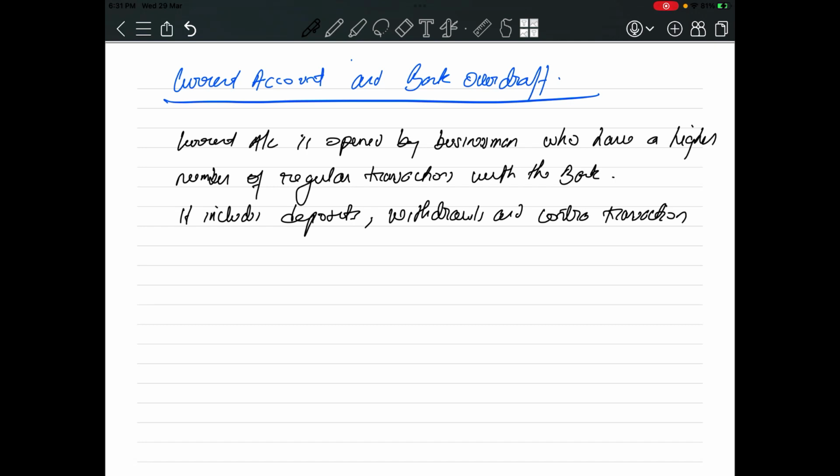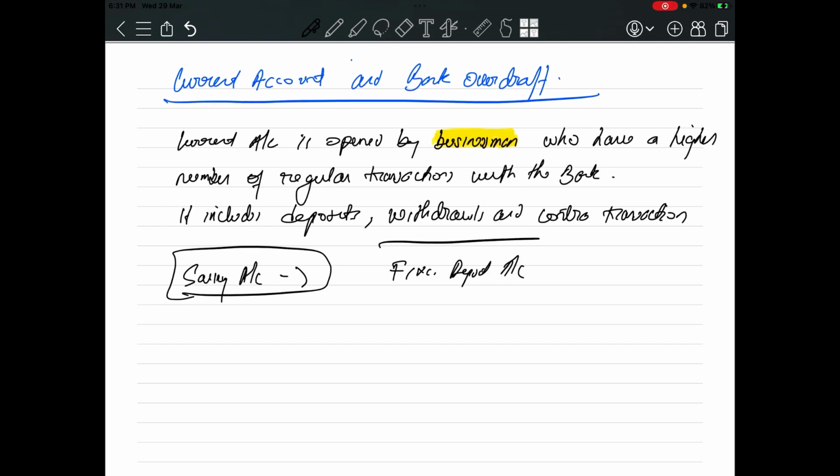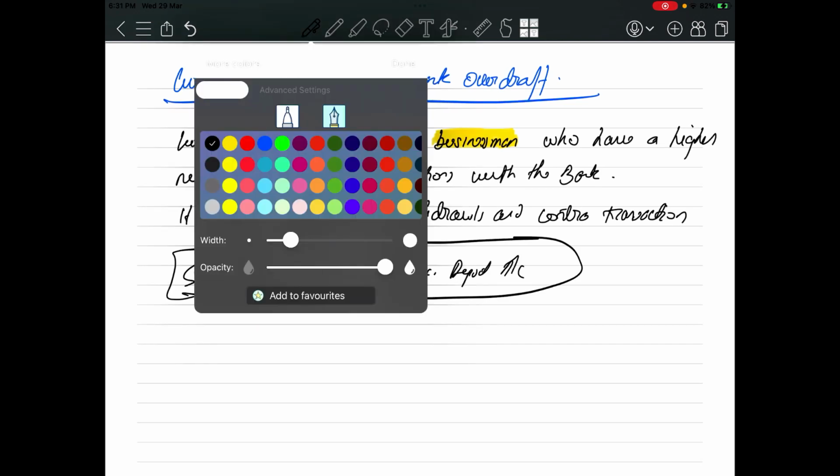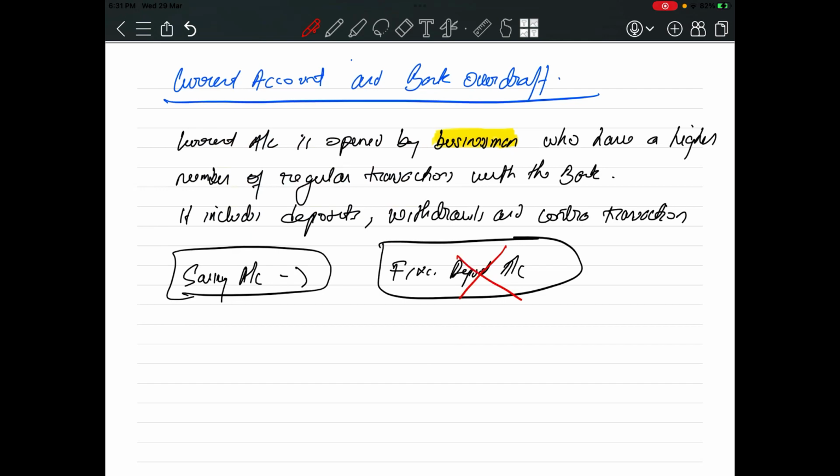If you don't know what a current account is: a current account is opened by businessmen, who are running businesses. Now your parents will have a saving account. You ask your parents, the bank account which they have will be called a saving account. Okay, there is another concept called fixed deposit account. Okay, this is not so important as of now.